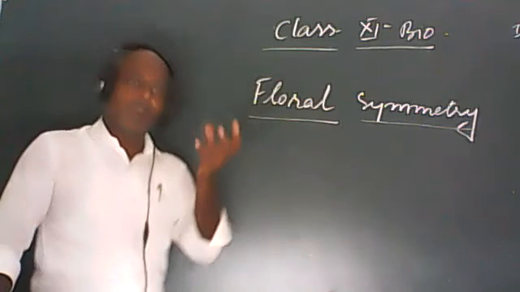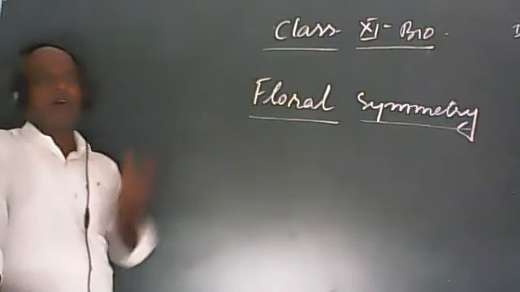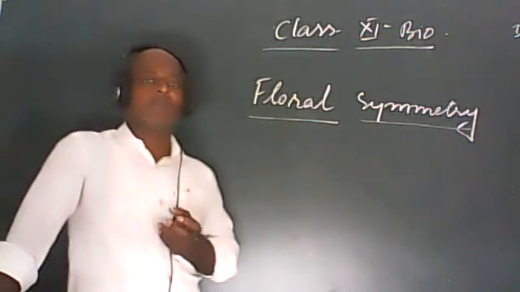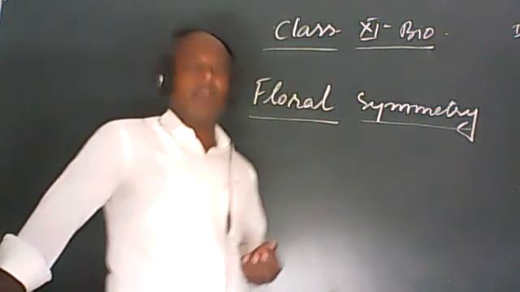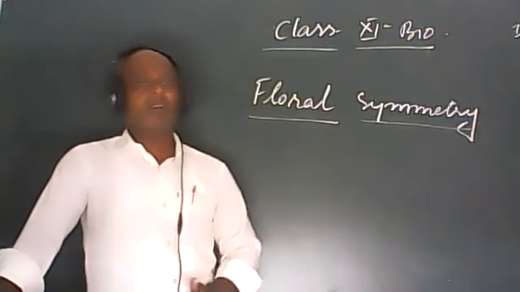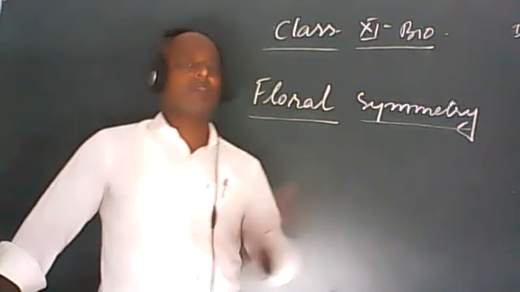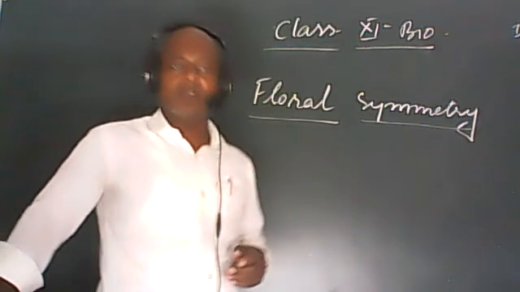How the floral organs are arranged on the axis of a flower is called as floral symmetry, and it is also of different types. There is radial symmetry, there is bilateral symmetry, or there are some flowers in which there is no symmetry. In that situation, they are called as asymmetrical.